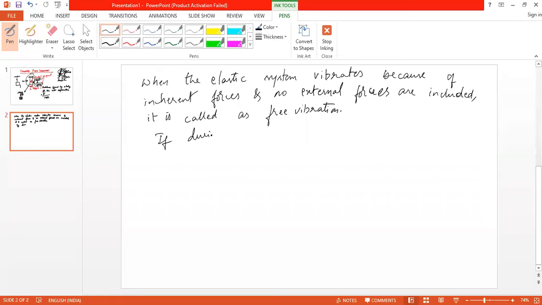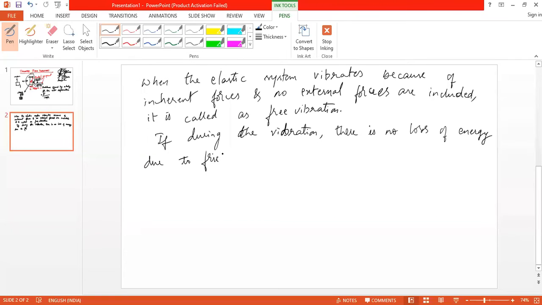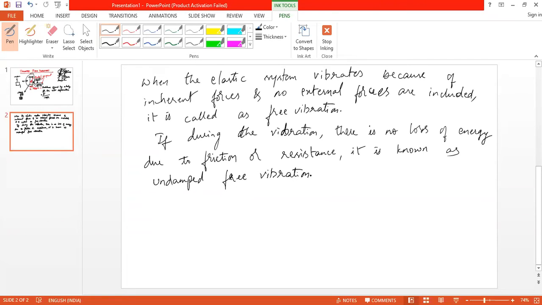If during the vibration there is no loss of energy due to friction or resistance, it is known as undamped vibration, undamped free vibration. Is it clear?